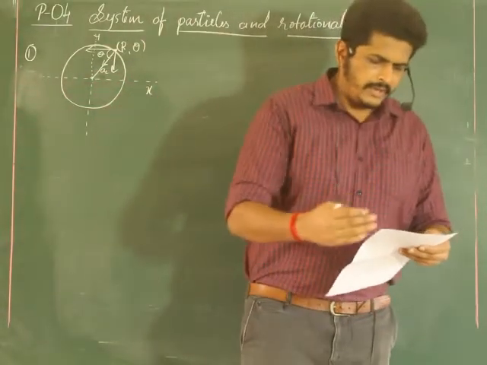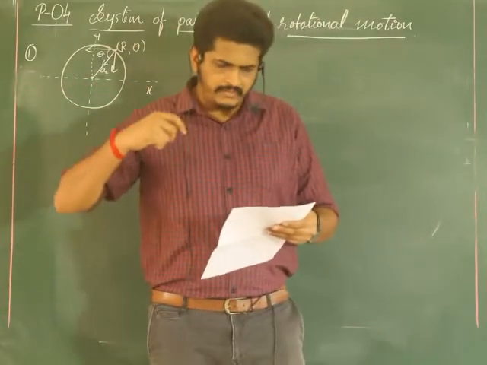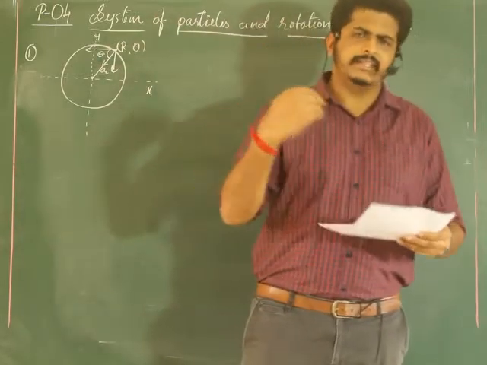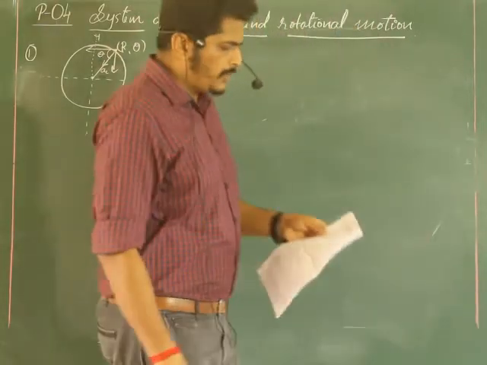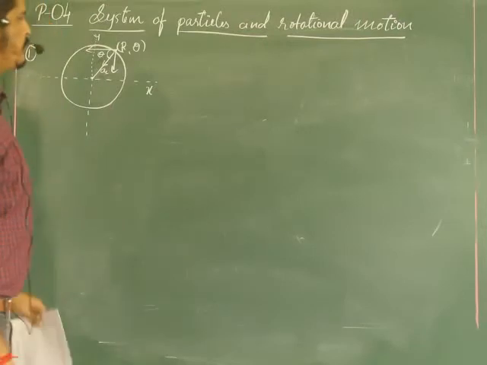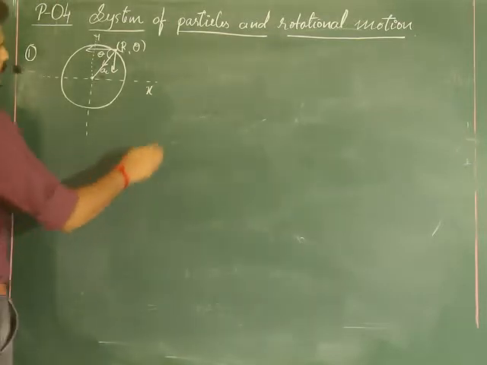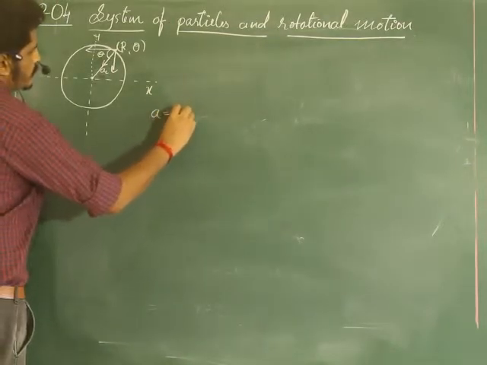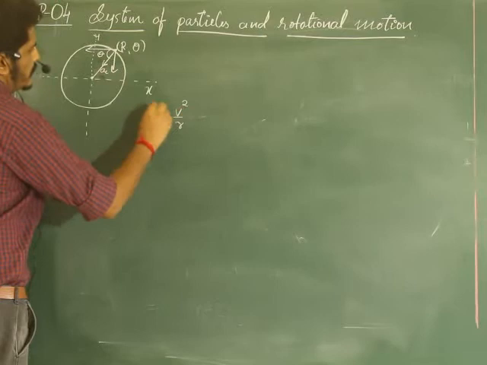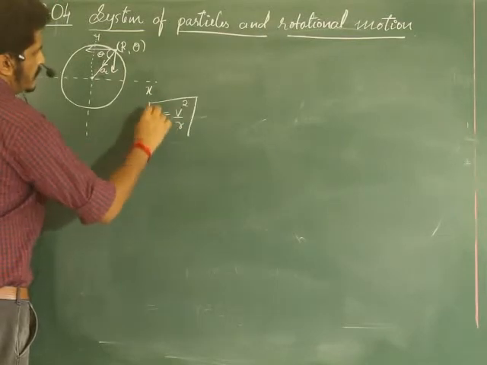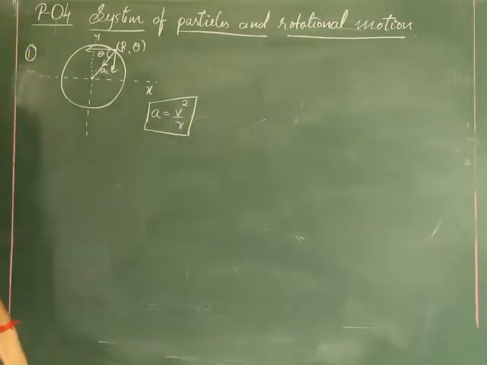So options they have given, okay. There we are going to find out what the centripetal acceleration is. Options you can see there. The general formula for acceleration, you might be knowing. What is the formula for acceleration? Generally it is actually A equal to v square by r. In circular motion we have discussed, correct, on a plane circular motion.